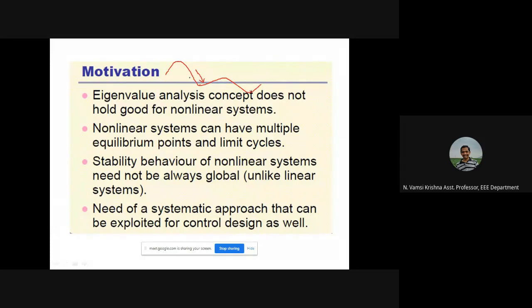So there are so many equilibrium points, not only one. But for a linear system, the origin is the only equilibrium point. And stability: here the stability is different, here it is different, and here it is different.